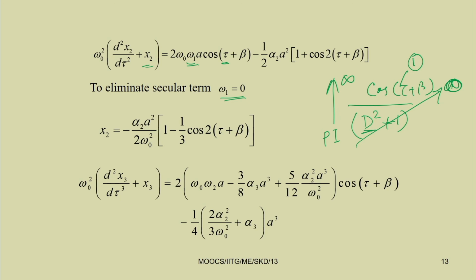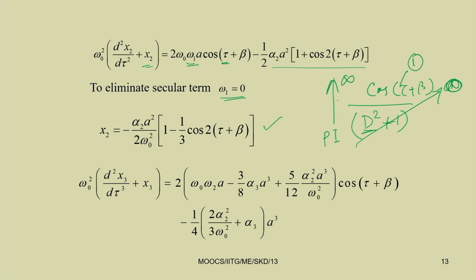Now, by putting this omega 1 equal to 0, we can write the solution of x 2. In the solution of x 2, only the particular solution we can write. So, the particular solution will contain, by putting omega 1 equal to 0, this particular solution, that is x 2 equal to this.